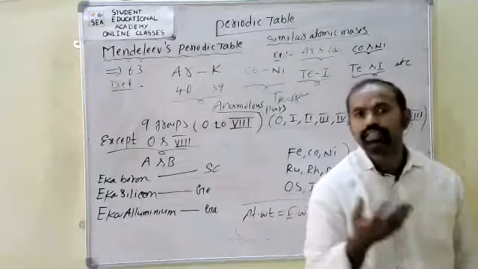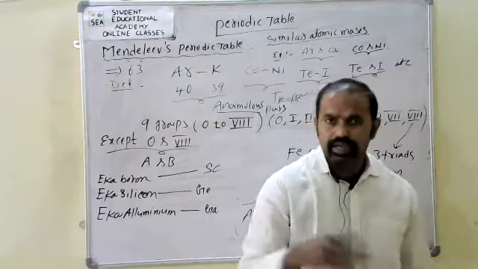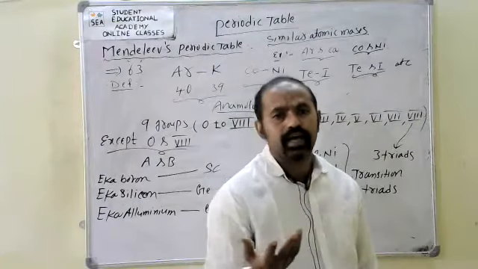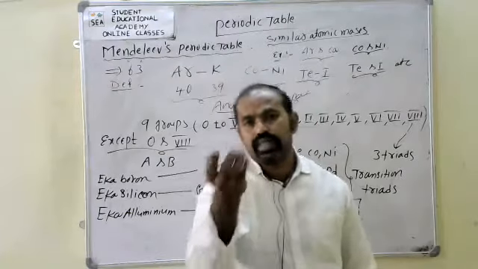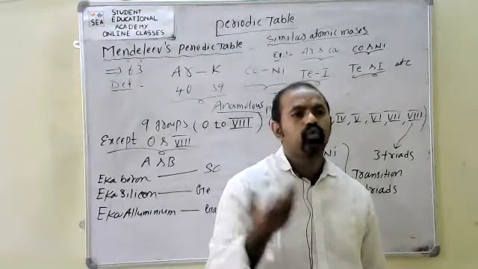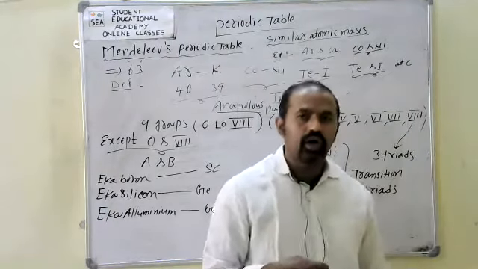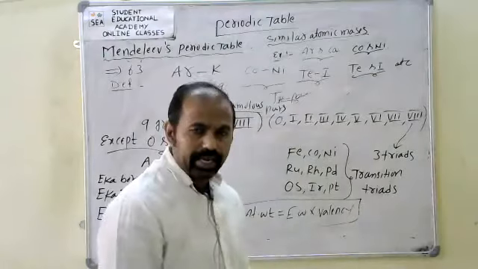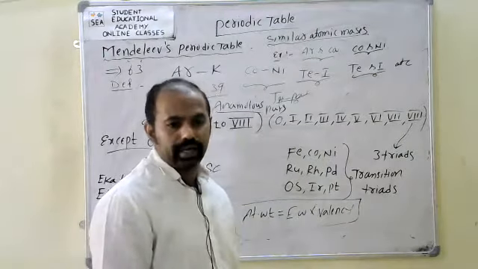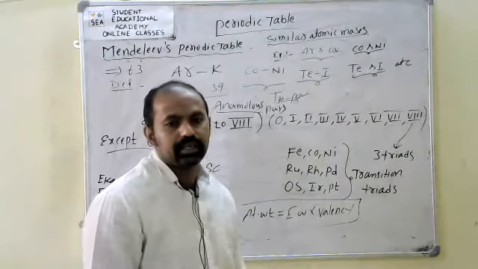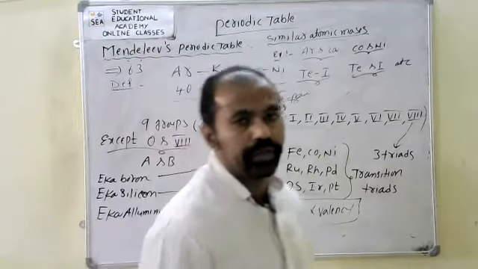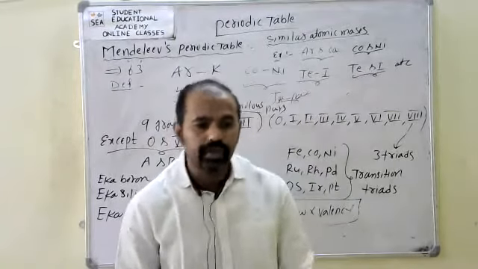Next one, it fails to explain anomalous pairs, why some elements are arranged in decreasing order of their atomic masses. It could not include isotopes in the periodic table. These all are demerits in Mendeleev's periodic table. Right? This is the Mendeleev periodic law or periodic table.